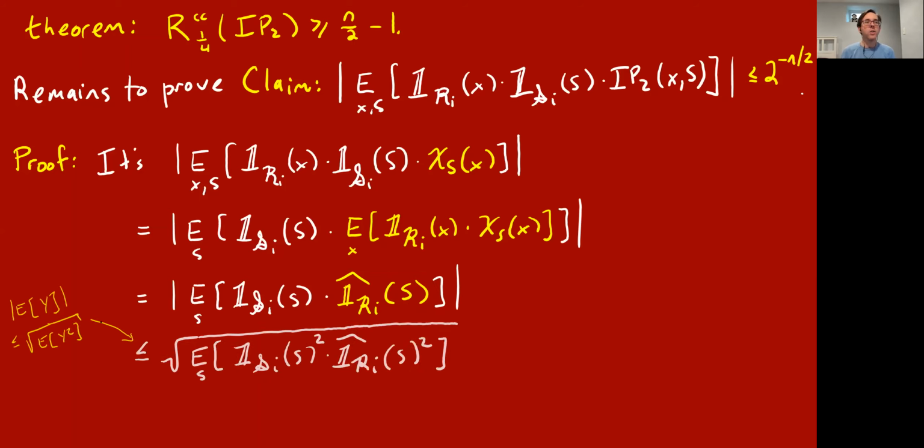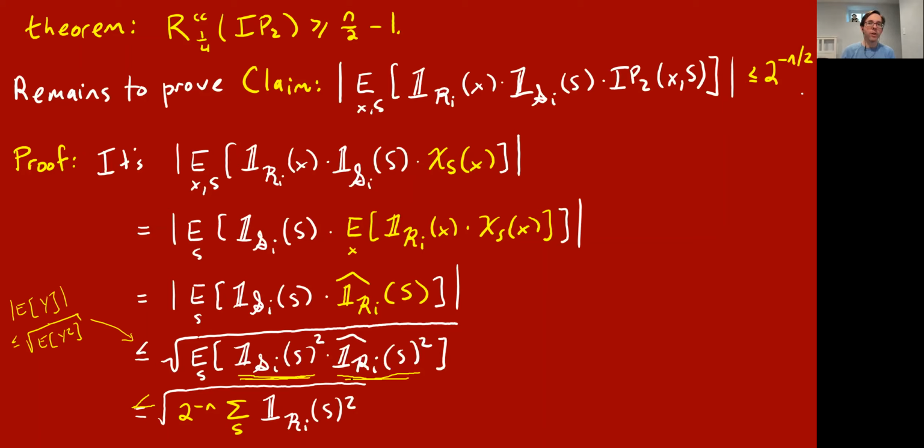And now I'm going to use a very basic fact. The expectation of a random variable is at most the square root of its expectation squared. This is Cauchy-Schwarz. So I'm just going to upper bound this by the square root of the expectation of the square of the inside. So I just squared both things on the inside. This should say less than or equal to, because this quantity is either 0 or 1. This quantity is non-negative, so if we just drop this quantity, it can only make the quantity go up. And we'd be left with the expectation over S of this squared Fourier coefficient.